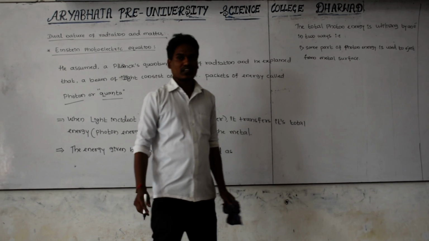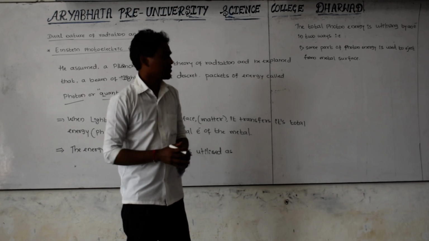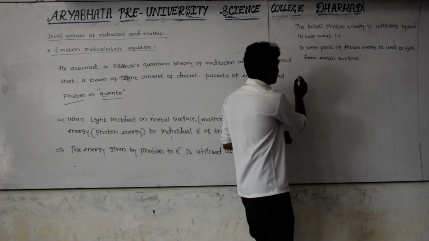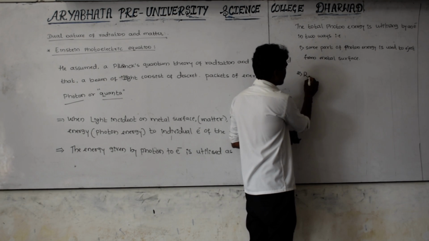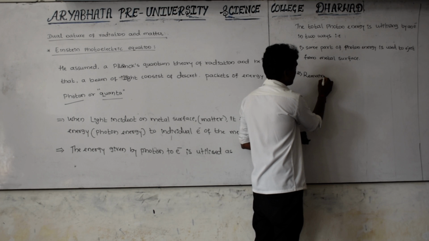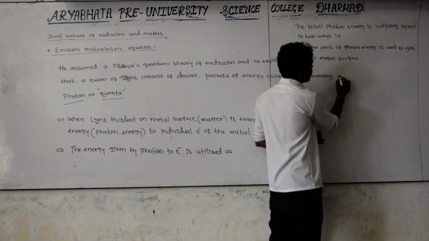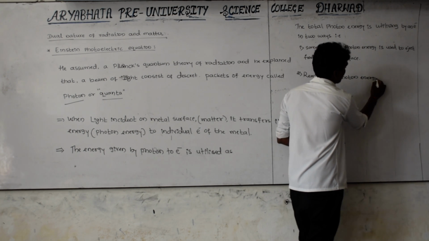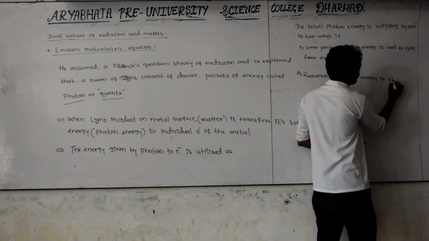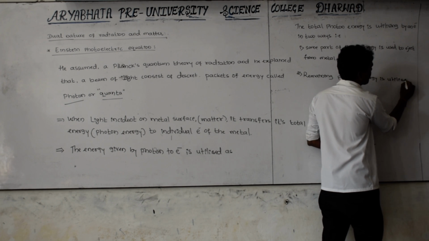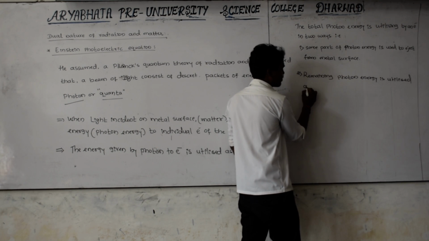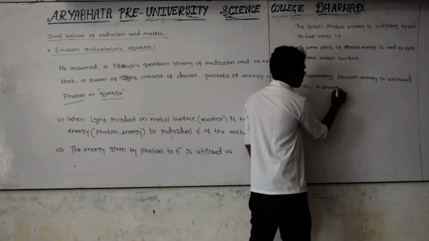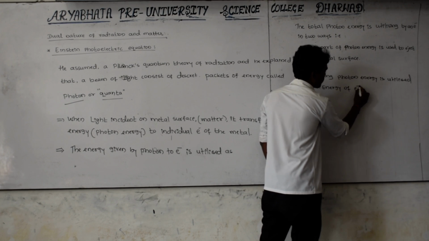and the remaining part of the energy: just to come out from the surface of the metal, it utilizes some energy of the photon, and the remaining photon energy is utilized as kinetic energy of the electron.